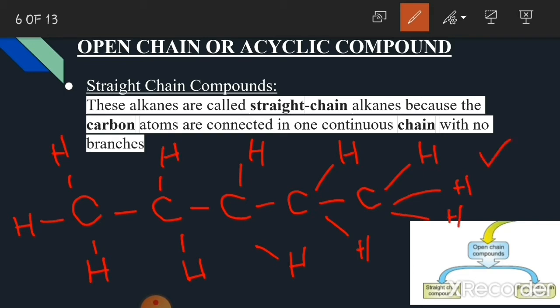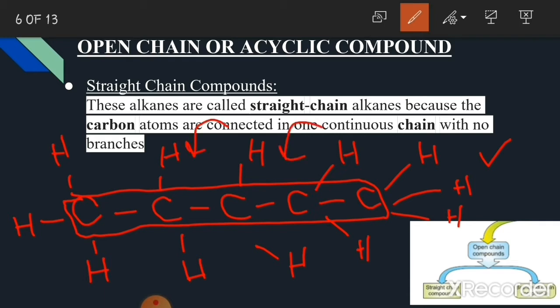Now you may see here that all the carbon atoms are present in a chain or a row. None of the carbon atoms is present on the side of the chain. So therefore it is called a straight chain organic compound.